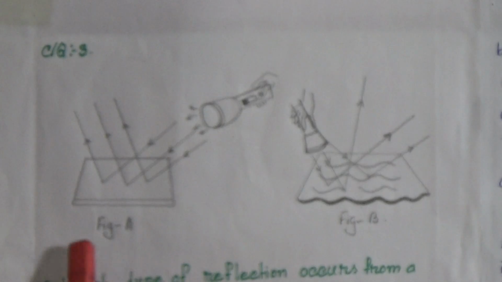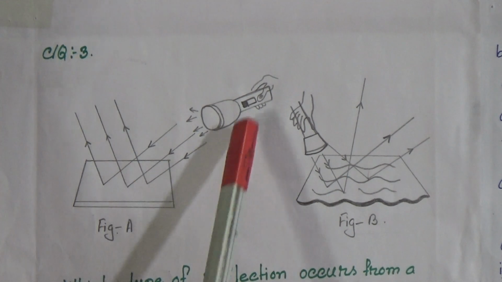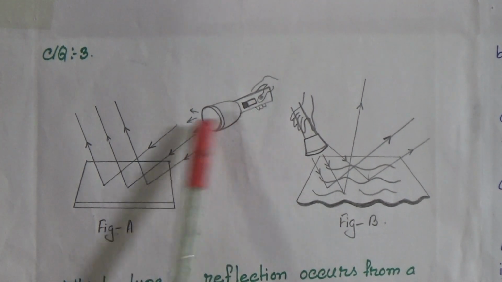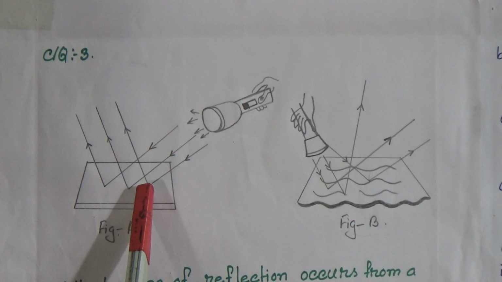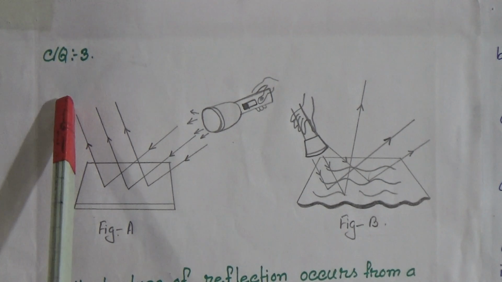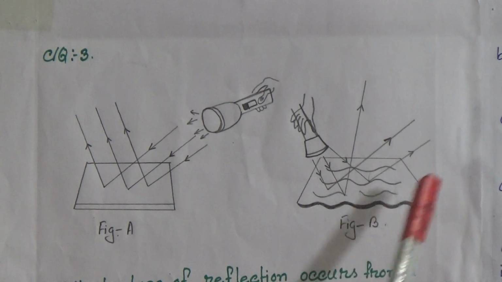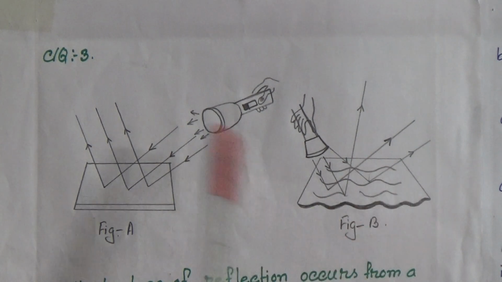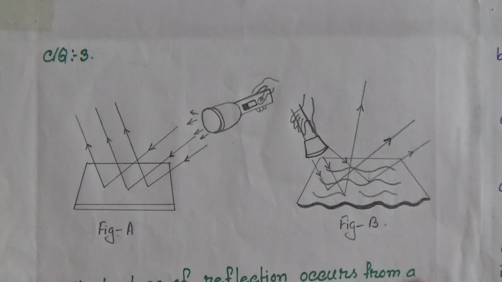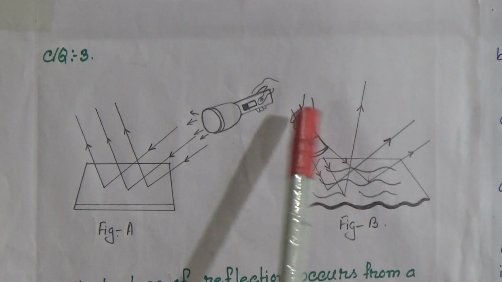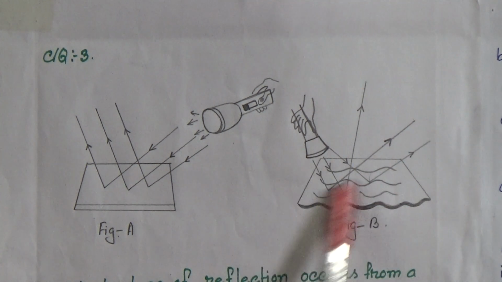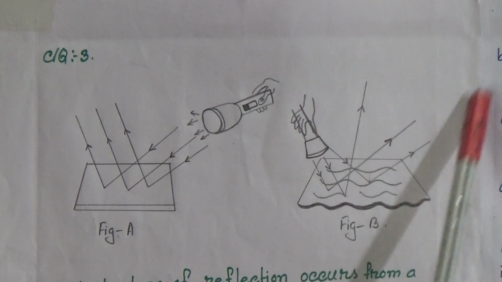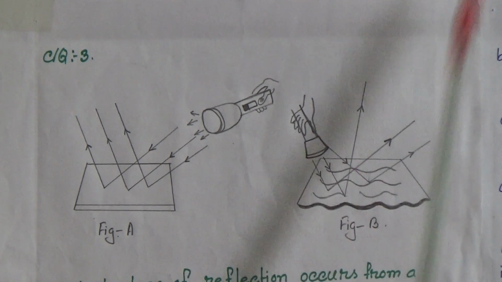Our question has a picture, and we see here in figure A, there is a torch and a light ray coming onto a smooth surface. The light ray falls on the smooth surface, then it will be reflected. And in figure B, we see this surface is not smooth, it is a rough surface, and the light ray falls on this rough surface, and then the reflection goes in different directions. It is not in the same direction.